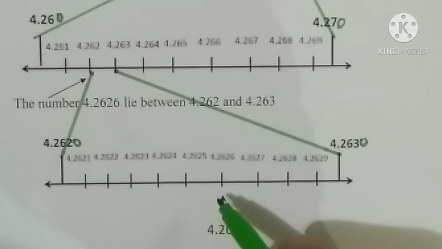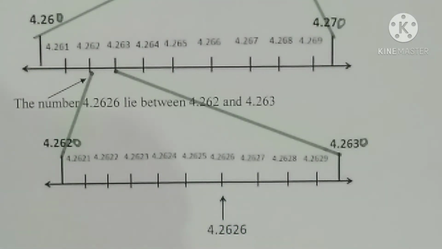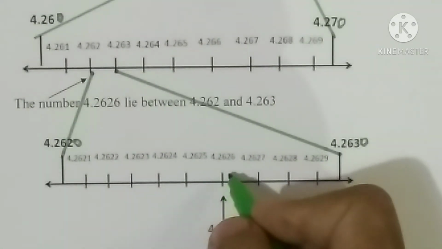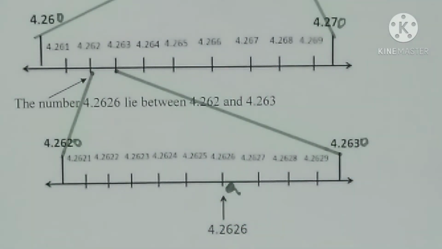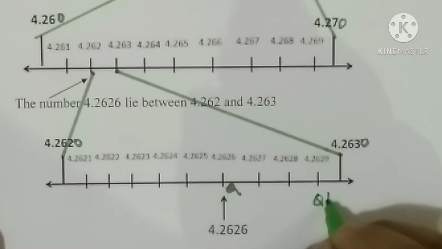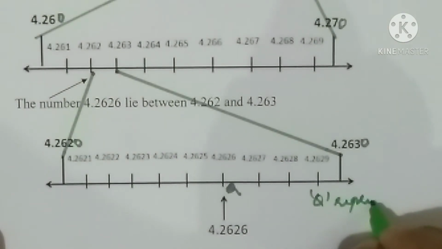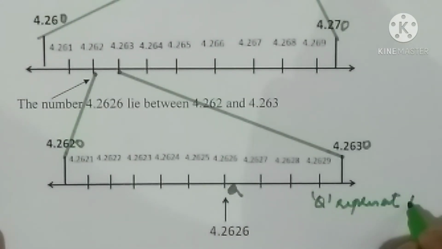So which number do we require? 4.2626. So we are marking it here with any letter we can put. This time I am using Q. So we should write that Q represents 4.2626. So after visualizing for 4 decimal places, we got that the point Q represents 4.2626.